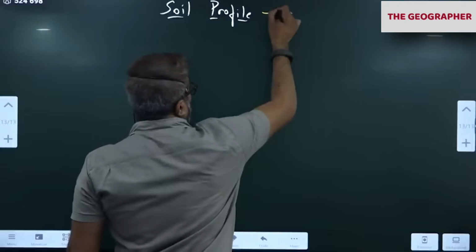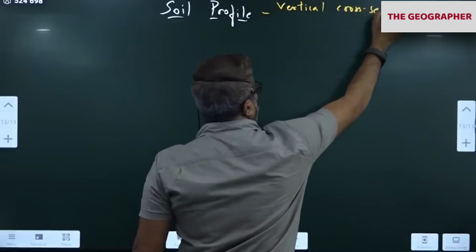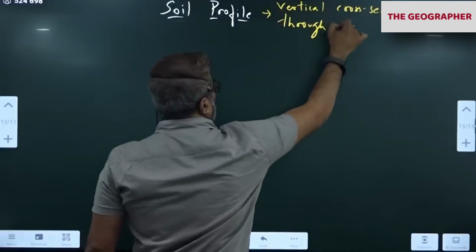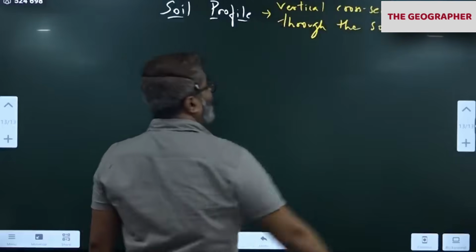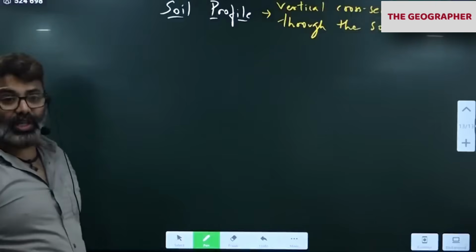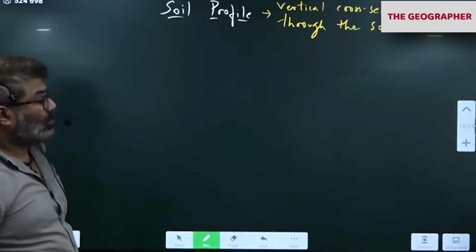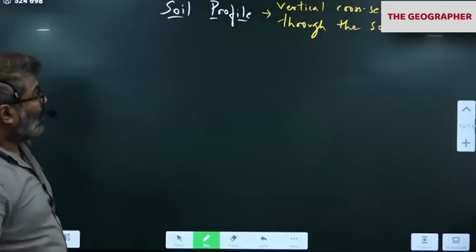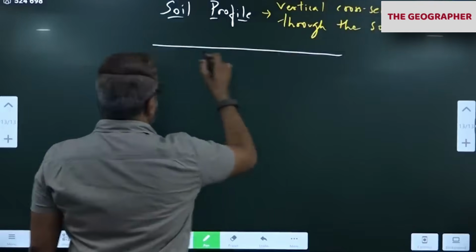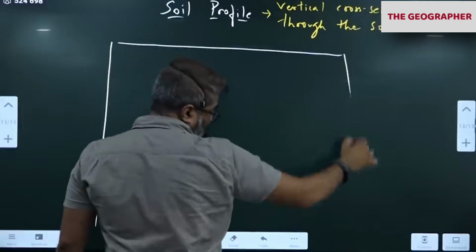Please write. Vertical cross section through the soil is called as soil profile. Don't write anything, please write. Okay. Cross section through the soil is called as soil profile. Please don't write anything, wait for me to complete the diagram, because you will know how much space you need. We have to write one big box like this diagram.